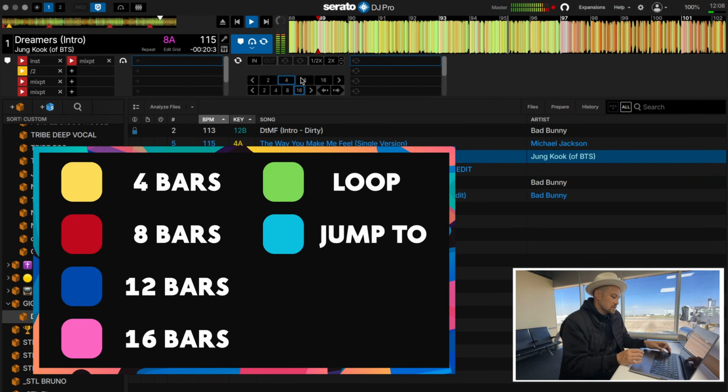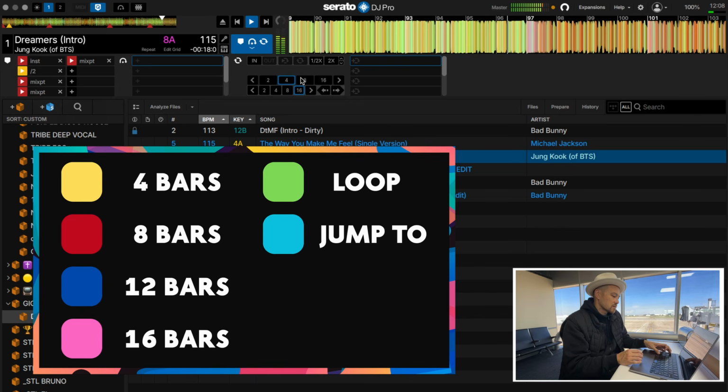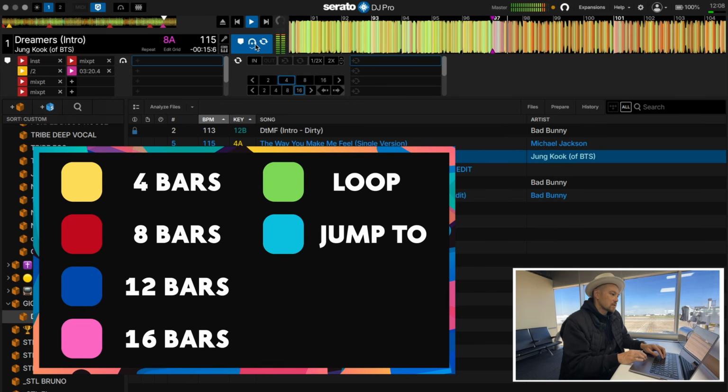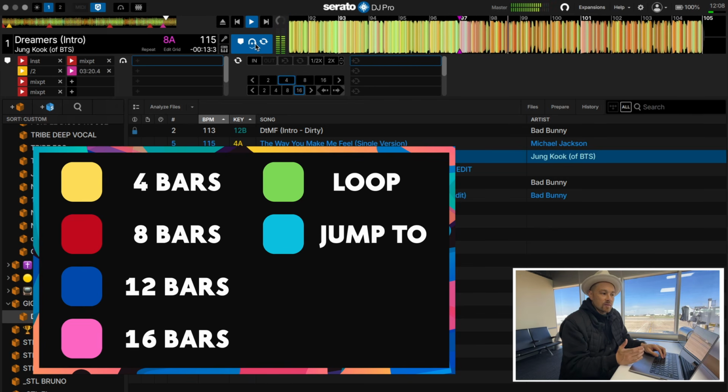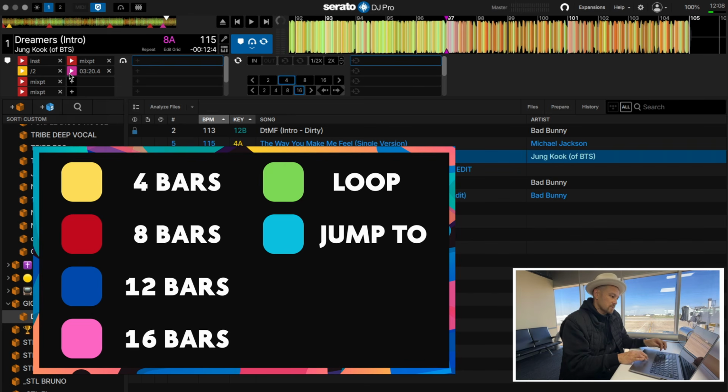My guess here is on 97 that this is gonna be instrumental. Yeah. And this looks like it's 8 bars of instrumental, which I could stop it there. It is 8 bars of instrumental. I'm gonna change this to red. I'm gonna call this instrumental.